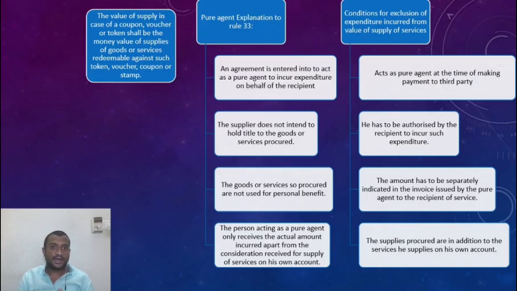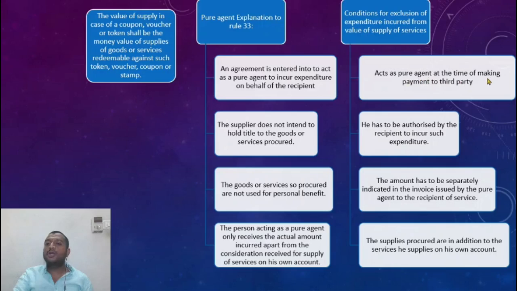Now, okay, I know who a pure agent is. Now coming to valuation. All right, this 10,000 is my professional fees plus 2,000 ROC fees plus 2,000 file charges and all. So 14,000 is the total value. Now when will this 4,000 be excluded from my total bill that I raise? Subject to a few conditions.